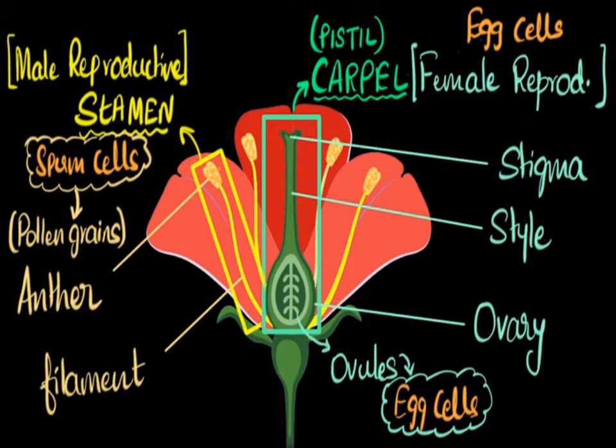These pollen grains, which are present within the anther, are responsible for the pollination process. In the male reproductive organ, you will be able to see the filament and anther. So whenever you write any flower structure, you must keep in mind the carpel, the female reproductive organ, and the stamen, the male reproductive organ.